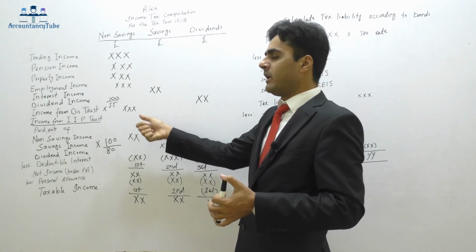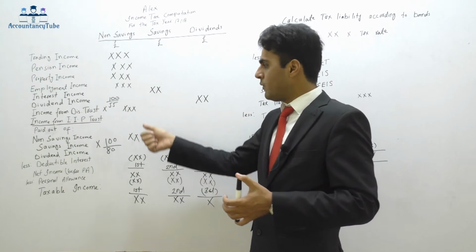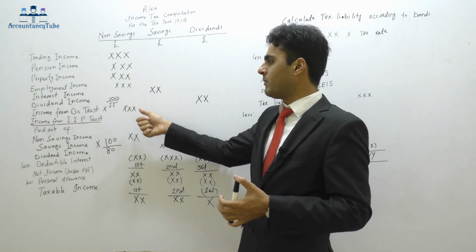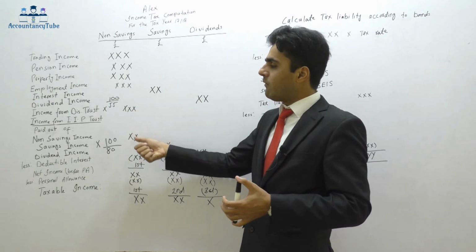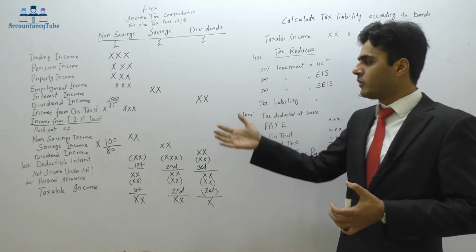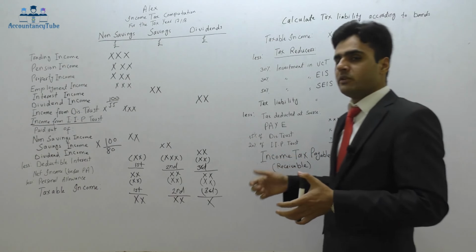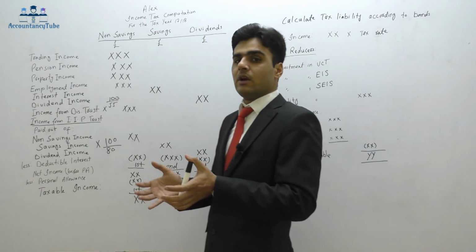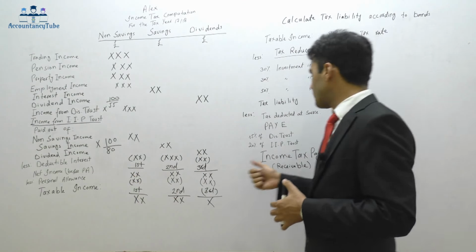The example is income from discretionary trust. The example is income from interest in possession trust. 45% of the tax was deducted from income from discretionary trust, but we have grossed it up. Likewise, from interest in possession trust, we've also grossed it up as well. So we will always gross it up. Now the tax deducted at source is that HMRC says whatever the tax was deducted while giving to you that money, deduct it out of here.